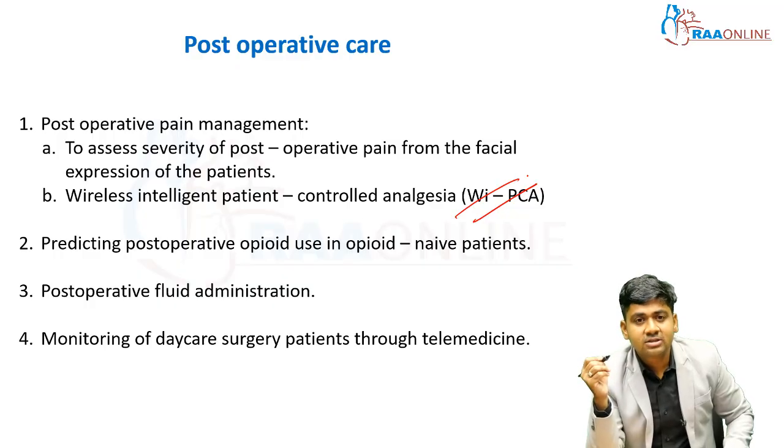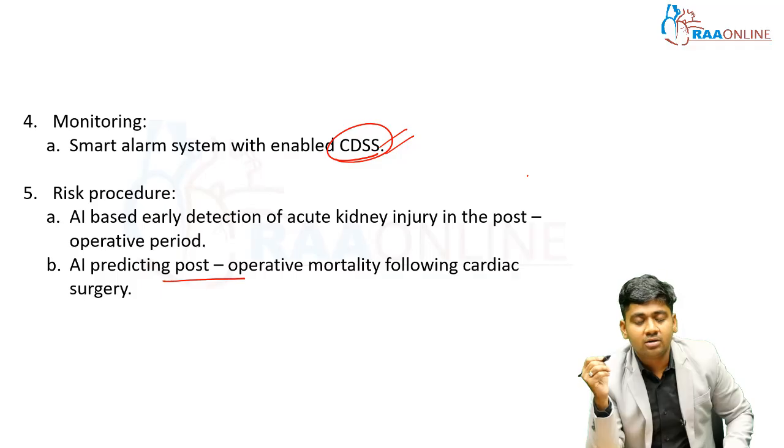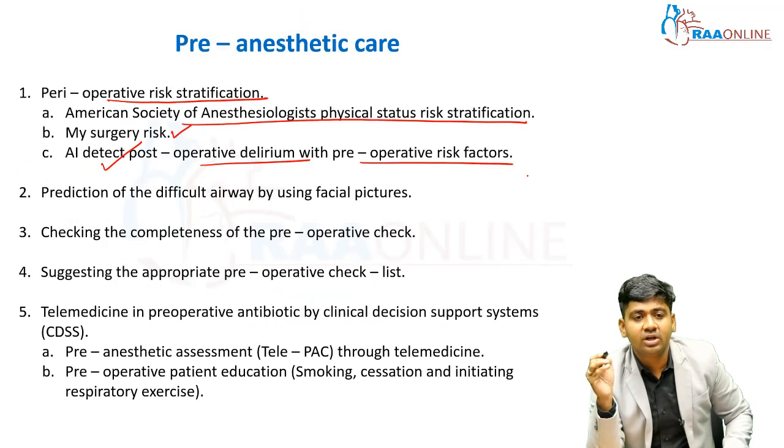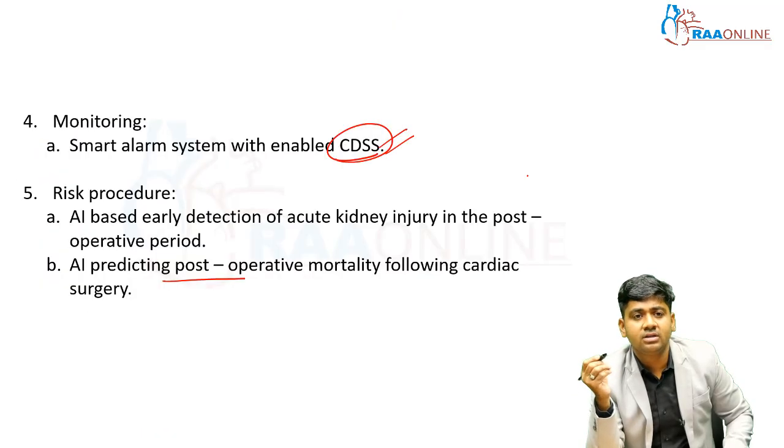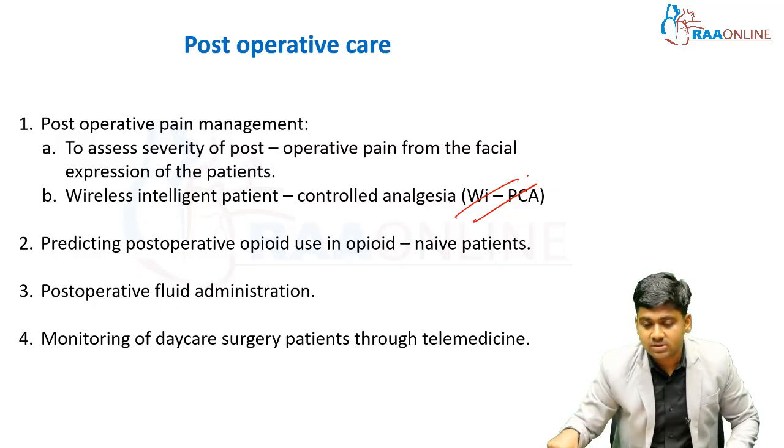So these are the three headings: preoperative, intraoperative, and postoperative. Always remember this: in preoperative, robotic intubation is an important aspect. Tele-PAC clinic is an important aspect. Prediction of the difficult airway is an important aspect. Second, in the intraoperative period, ultrasound, robotic intubation, TCI, CLADS, and this SISO and MIMO are the important parts. And in the postoperative period, the WIPCA.